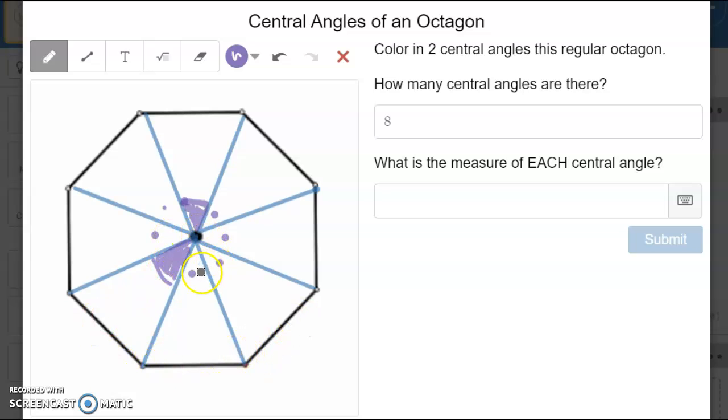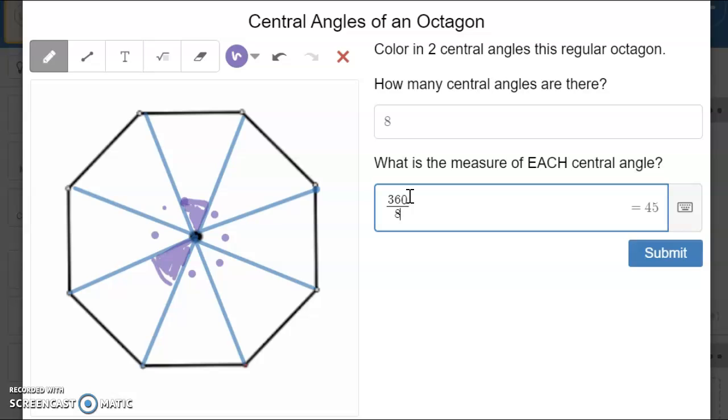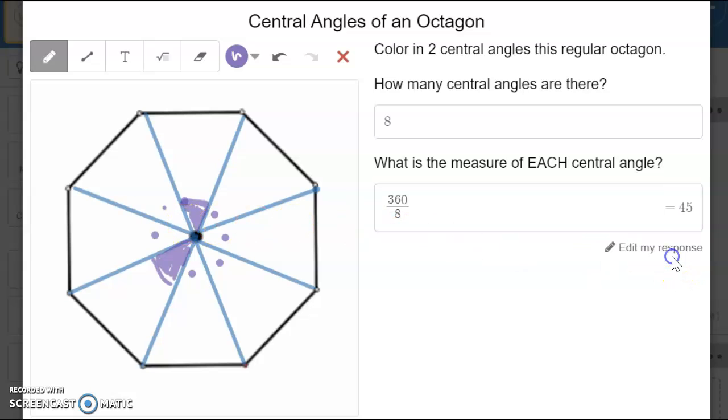That means the central angle has to be the same for all 8. So it's going to be 360 divided by 8, which is 45 degrees. So each central angle is going to be 45 degrees.